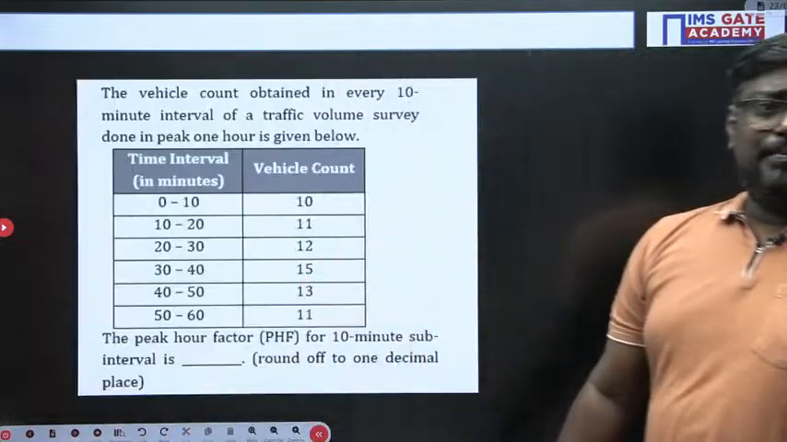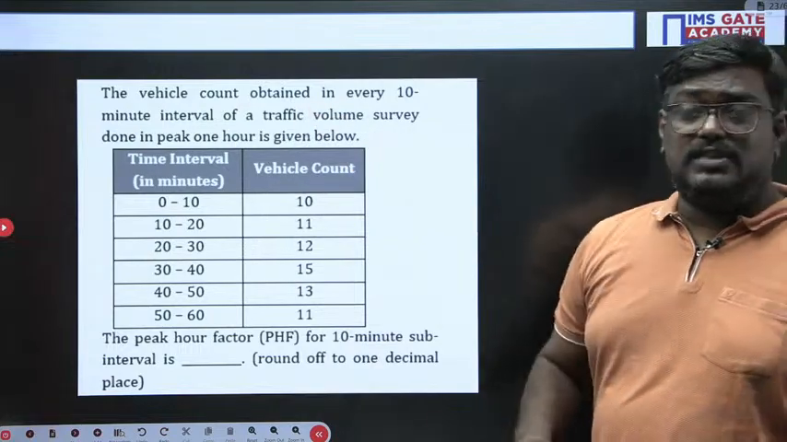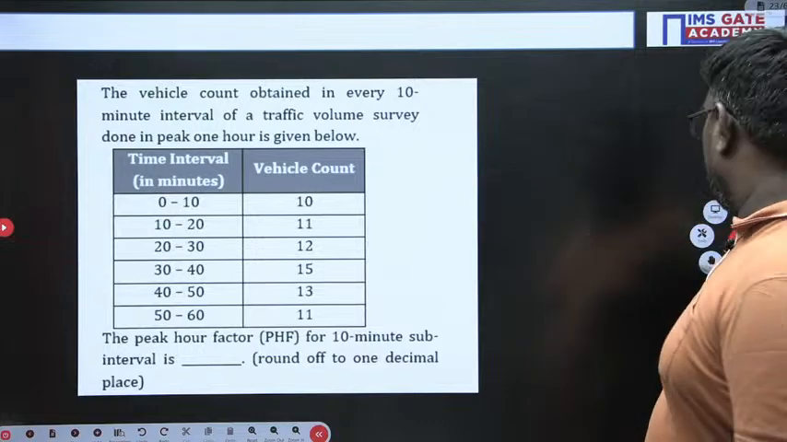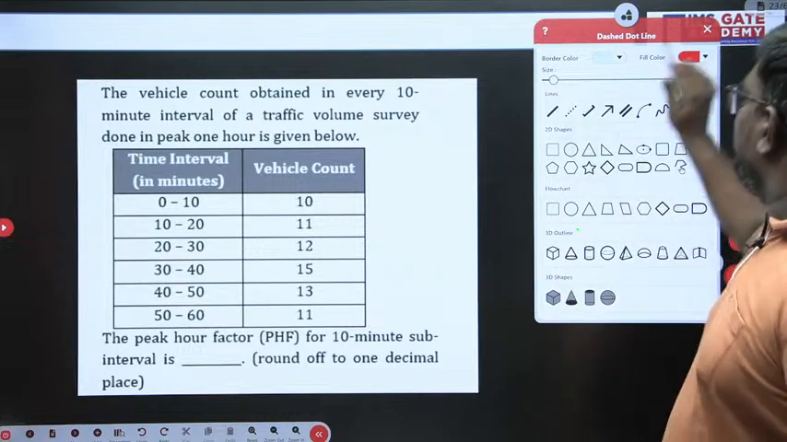Now this is another important question, sir. The vehicle count obtained in 10-minute interval. What is the vehicle count, sir? It is observed in 10-minute interval for a traffic volume survey. Okay. Now he is asking what is the peak hour factor.